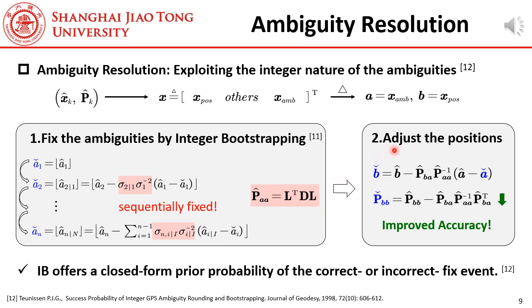The second step is to re-estimate the positions using the fixed ambiguities. This reduces the covariance of the position states, that is, it benefits the navigation performance. Integer bootstrapping is only one choice for ambiguity resolution. We choose it because it offers a formula to evaluate the prior probability of the correct fix event and the incorrect fix events.